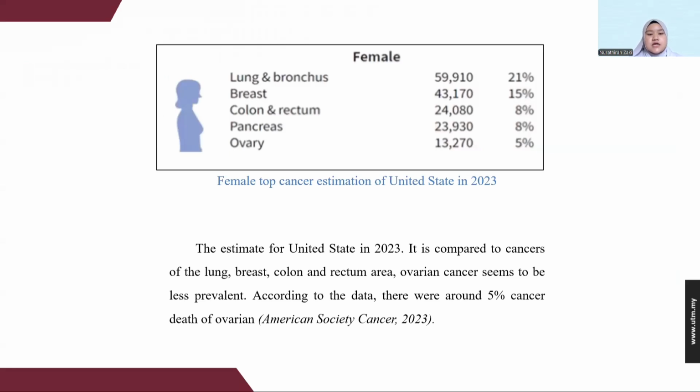Based on this figure, this is the estimation of the top female cancers in the United States in 2023, which are lung, breast, colon, and also pancreas. It includes the ovary also. Compared to the cancer list, ovarian cancer seems to be less prevalent. According to this data, there were 5% cancer deaths from ovarian cancer, based on the American Cancer Society in 2023.